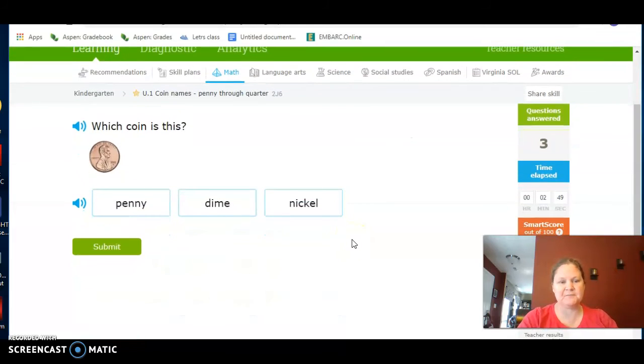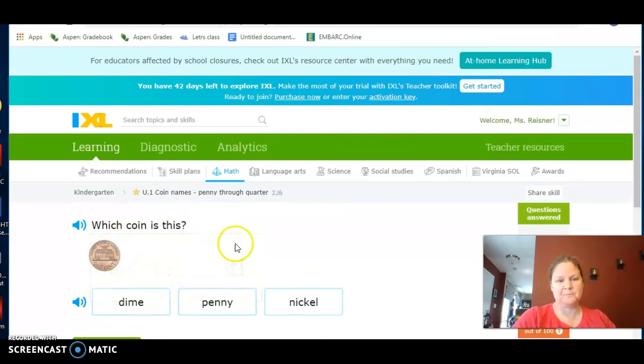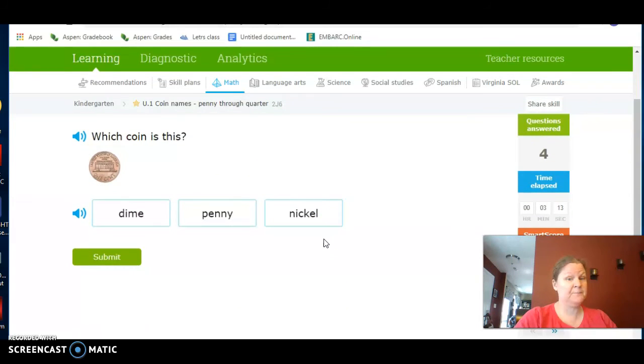All right, which one's this? Is it the penny? Yeah. How'd you know? Oh, that's Abraham Lincoln. What else? Yeah, it's brown. It's a copper. Which one's this again? Yeah, it's the penny.